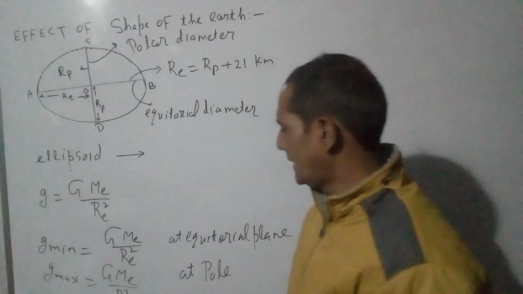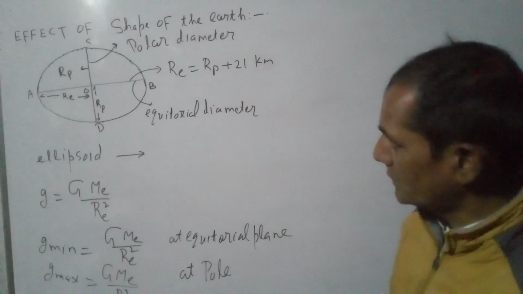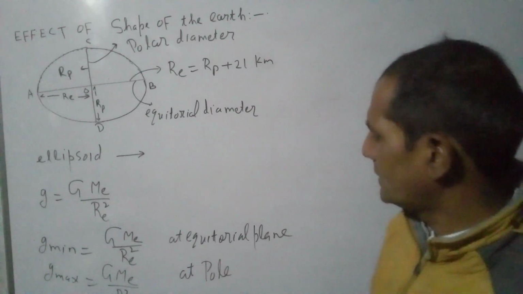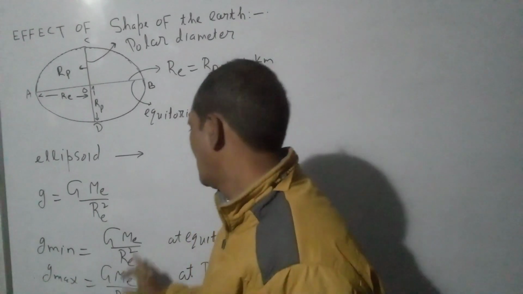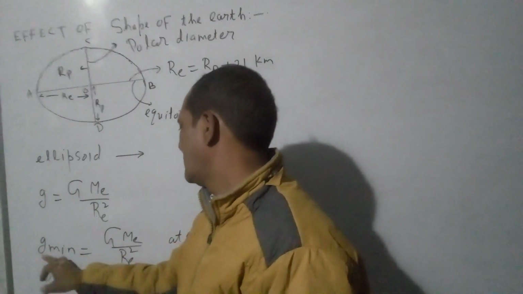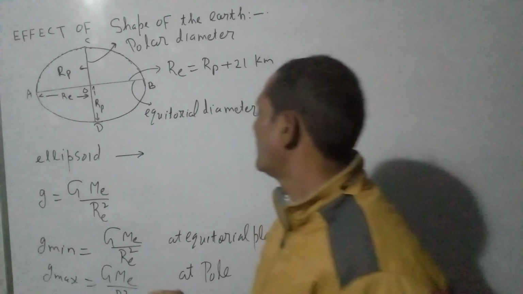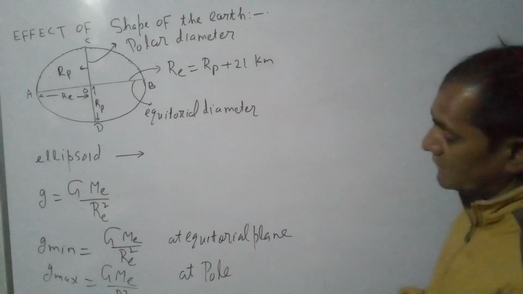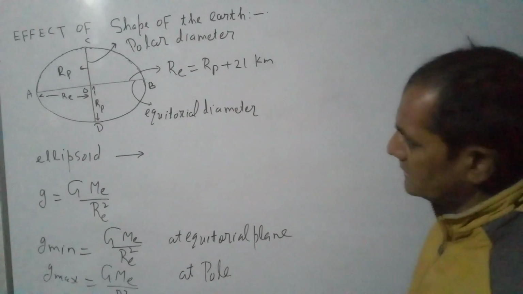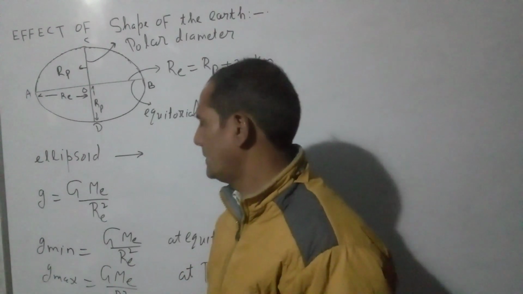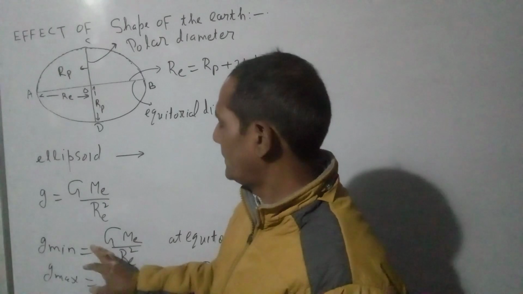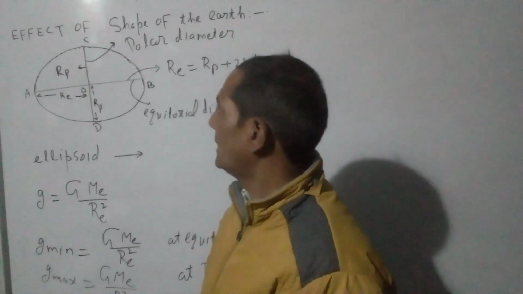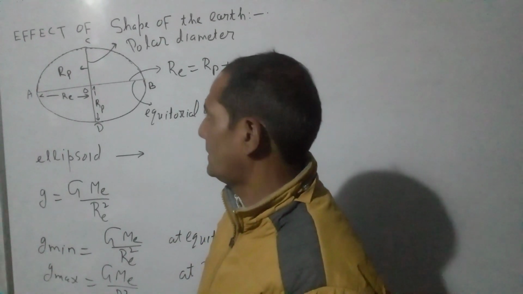The radius is least at the poles, so g is maximum at the pole and least at the equatorial plane. At other points, due to different radius, g is different. So the value of g is different at different points of the earth's surface.